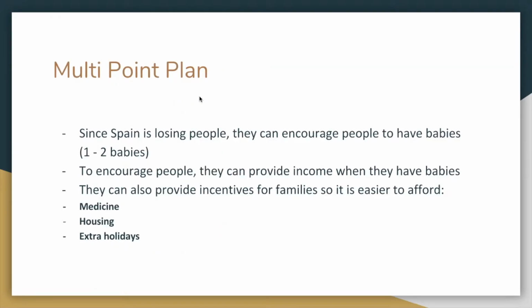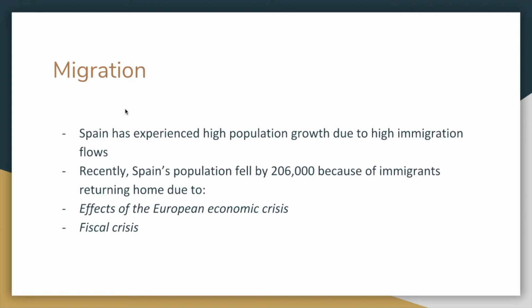This is my multi-point plan to make a new population policy for Spain. Since Spain is losing people, they can encourage people to have babies. To encourage people, they can provide income when they have babies. They can also provide incentives for families so it is easier to afford medicine, housing, extra holidays, and many more important things. Migration. Spain has experienced high population growth due to high immigration flows.